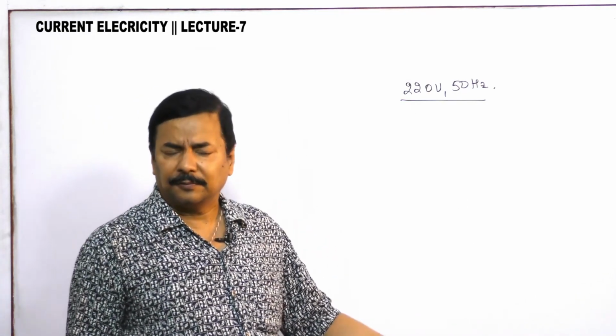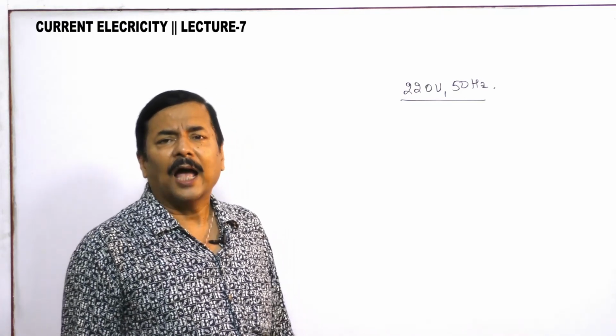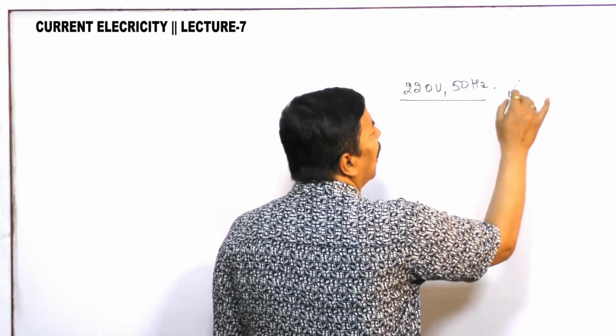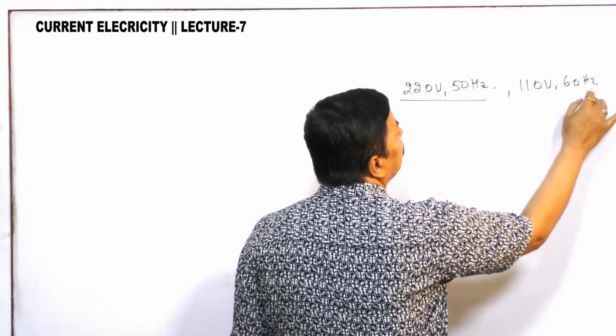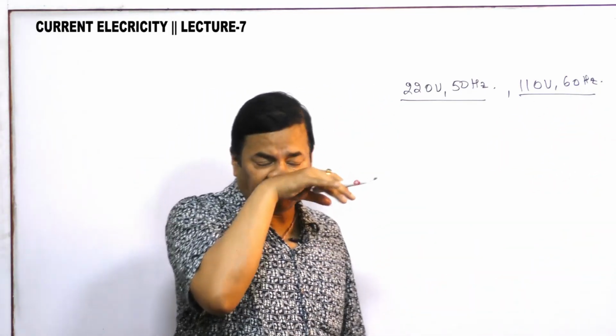Now after finishing your education, you have become an engineer or doctor or something like that, and you are going to America, where the American system is 110 volt and 60 hertz, the power supply and rating of AC.